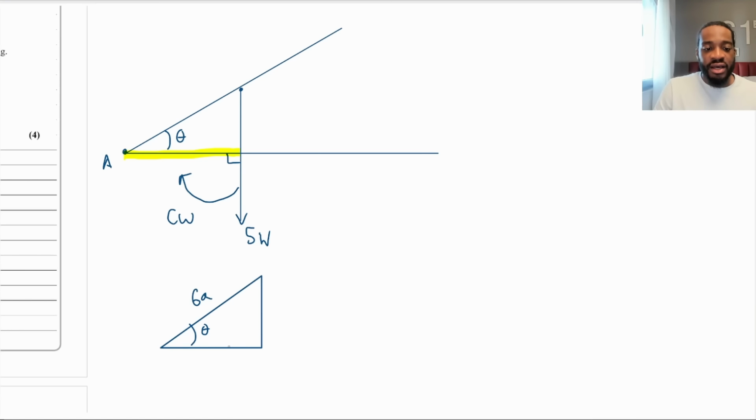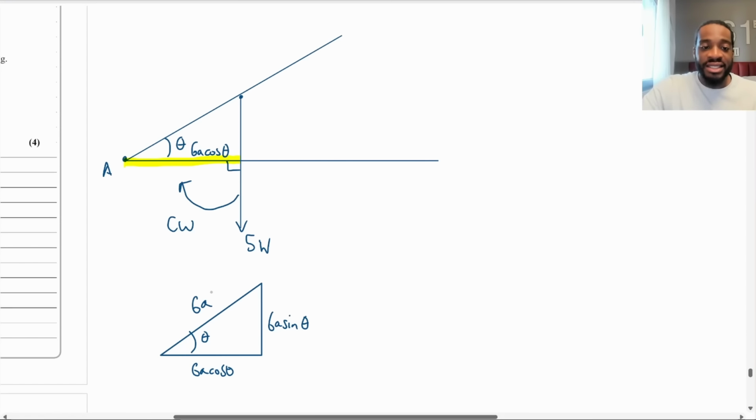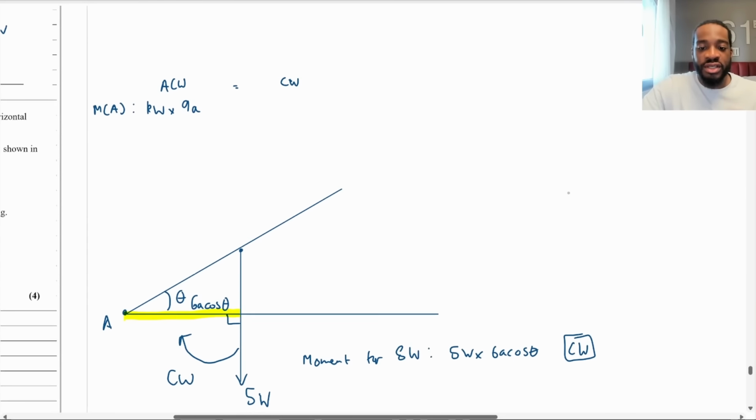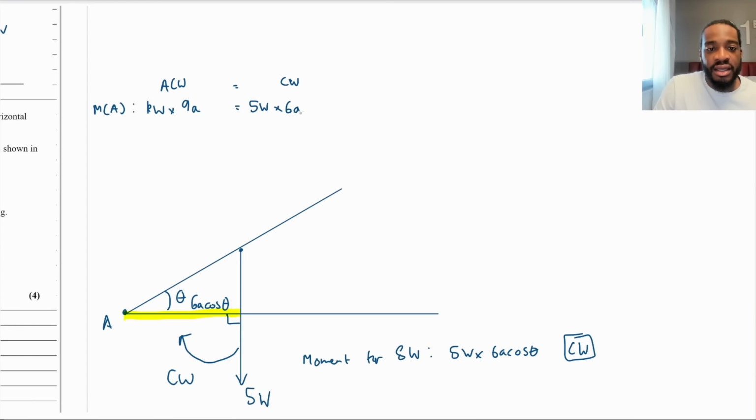What is this distance right here? Well, this is going to be adjacent. This is going to be 6A cos theta, and this will be 6A sine theta, but it's the cos theta one I'm looking for. This distance right here is 6A cos theta. So therefore, I can say that the moment for 5W is equal to the force 5W times the perpendicular distance, and this is going clockwise. So on the right hand side it would be 5W times 6A cos theta.